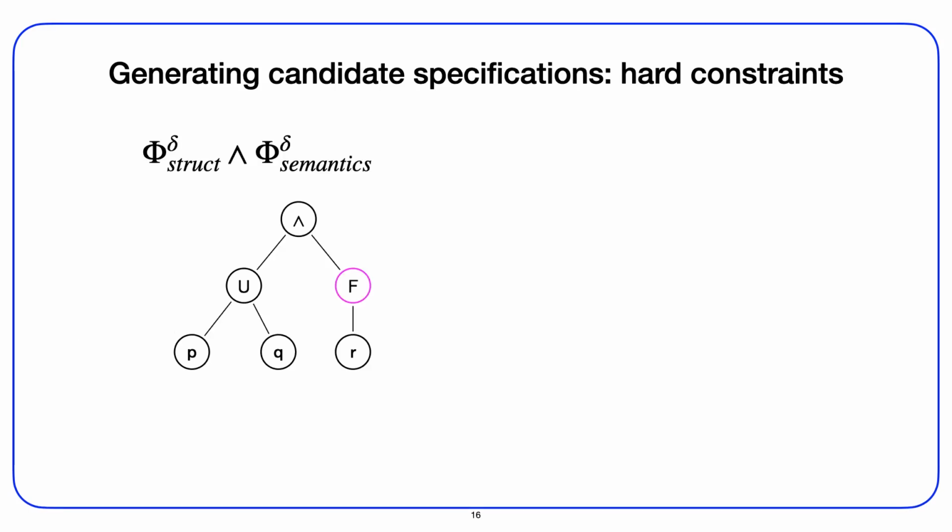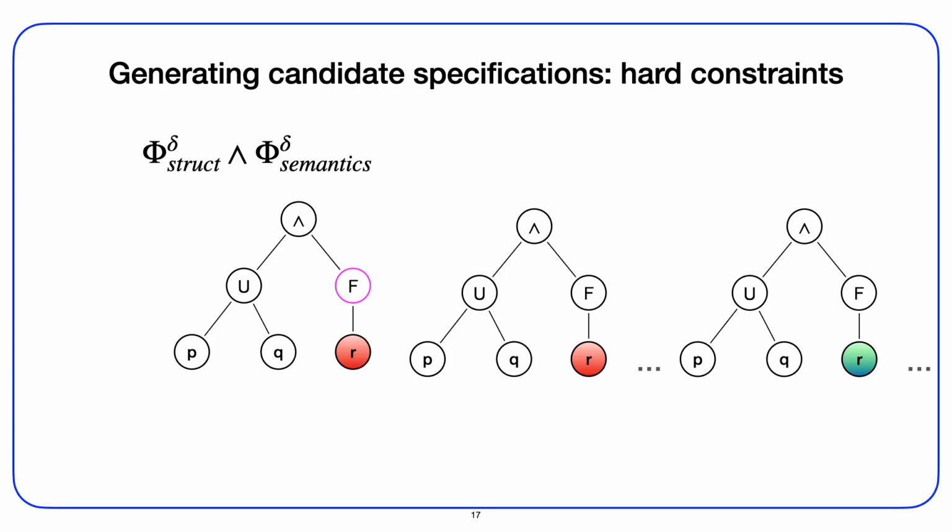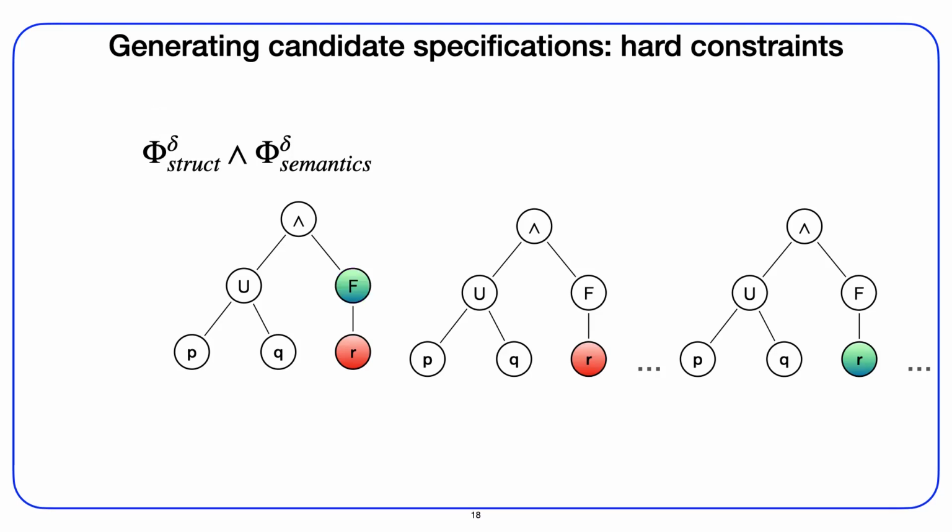Now we need to capture the semantic properties of the LTL operators. We will create propositional variables that capture the truth value of all nodes for all possible time steps. For example, if we are interested in the truth value of the node marked with the operator F, finally, we have to observe a sequence of the syntax trees, one per time step. As soon as the F's child in one of them is true, indicated by green color, we can conclude that the inspected node is true as well.